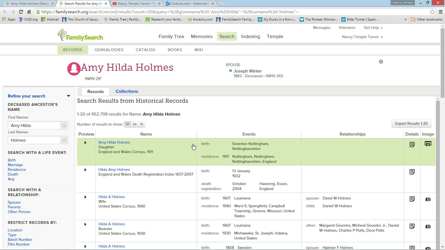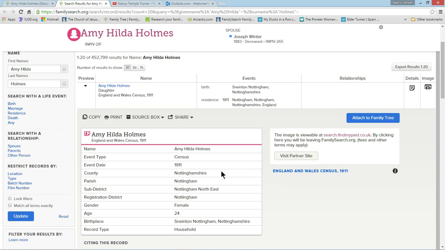And sure enough, right here at the very top, I do have an Amy Hilda Holmes, born in, well, it doesn't say when she was born, but this is Nottingham, so that fits kind of where I'm looking. I'm going to preview the record, and she is 24 at the time, so age-wise that would fit. Joseph Winter was born in 1883, and one would assume that he would marry someone close to his age, and so 24 puts her relatively close to him in age.